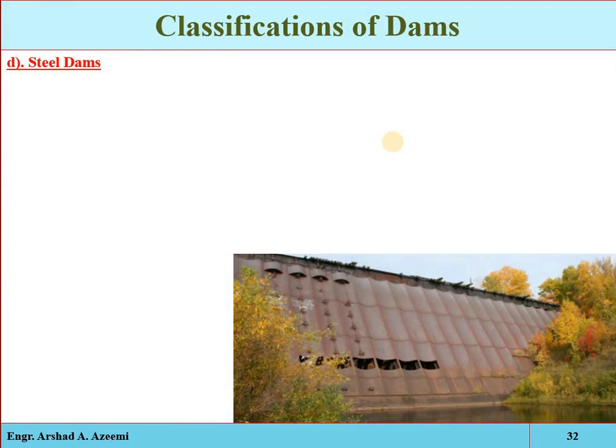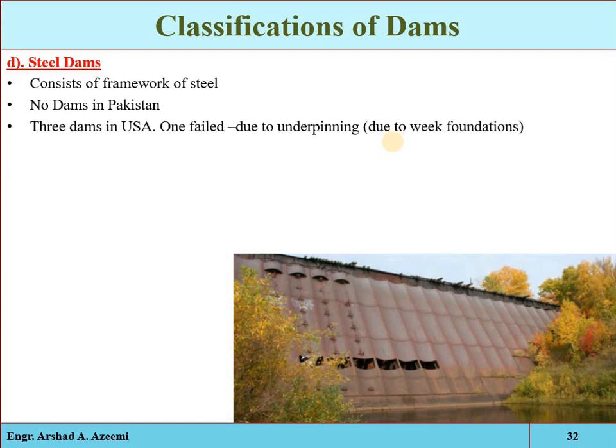Second one, we have the steel dam. Steel dams are constructed with a framework of steel with a thin plate. In Pakistan there are no dams constructed from steel, and in the United States there are 3 dams. One is the Ash Fork Dam, which is in Arizona and was constructed in 1898.